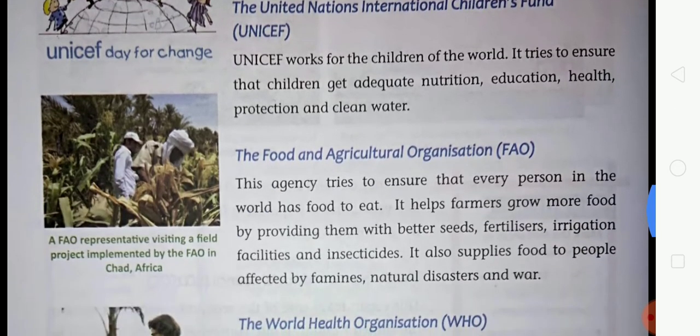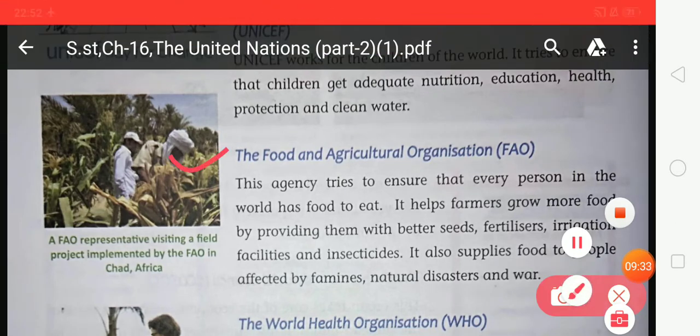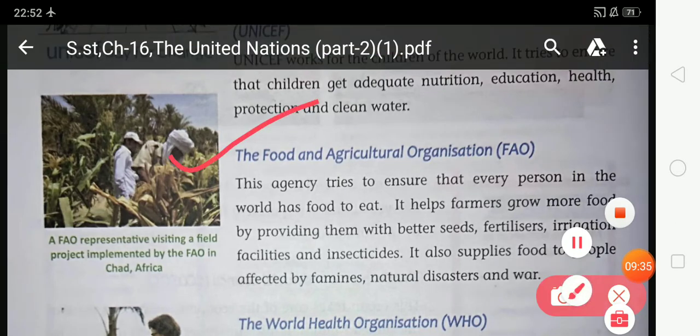So now look at the next, the Food and Agriculture Organization. This agency tries to ensure that every person in the world has food to eat. It helps farmers grow more food by providing them with better seed, fertilizers, irrigation facilities, and insecticides. It also supplies food to people affected by famine, natural disaster, and wars.